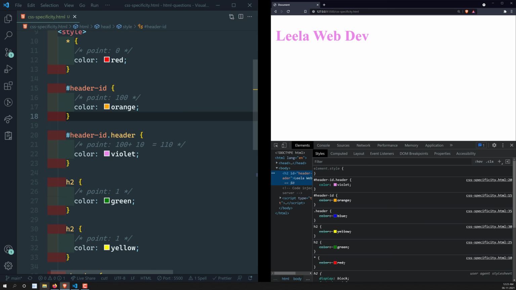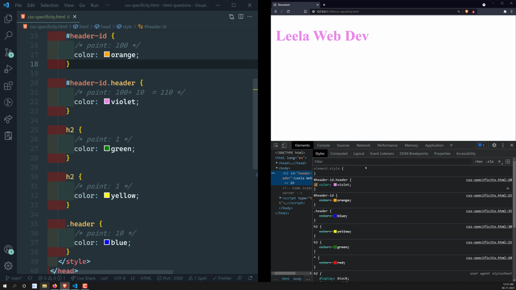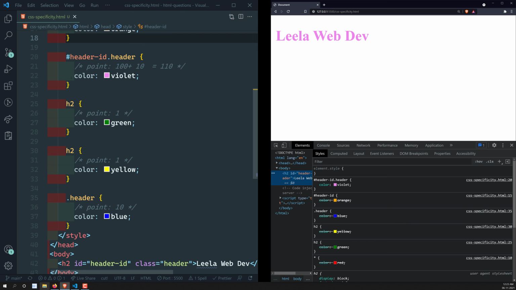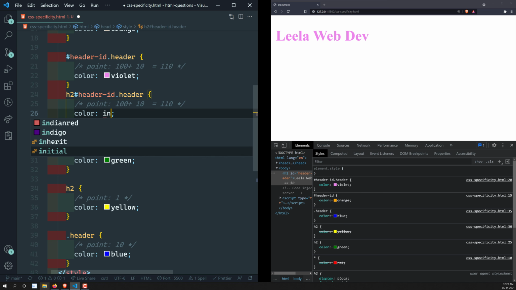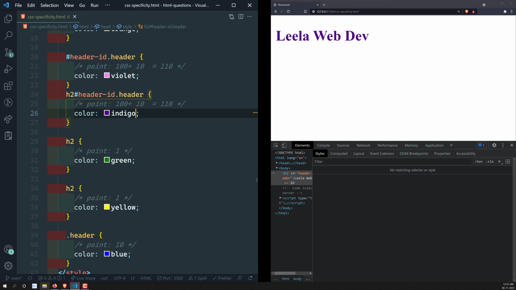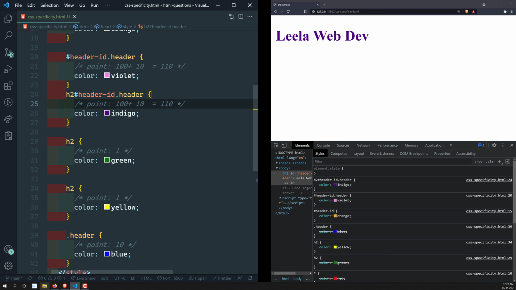So whatever the CSS you will be applying, here you can check it and you can add it like that. So for example, if you don't want to apply this one, you can take H2. So here you can take another thing and you can apply H2 here. Okay, so H2 which is having header or something like that, I want to apply violet, everything is indigo. Okay, I want to apply indigo. Now if I apply indigo, it will change to indigo. Why? Because now it is having the specificity of 111. Okay, this is how we will be applying.